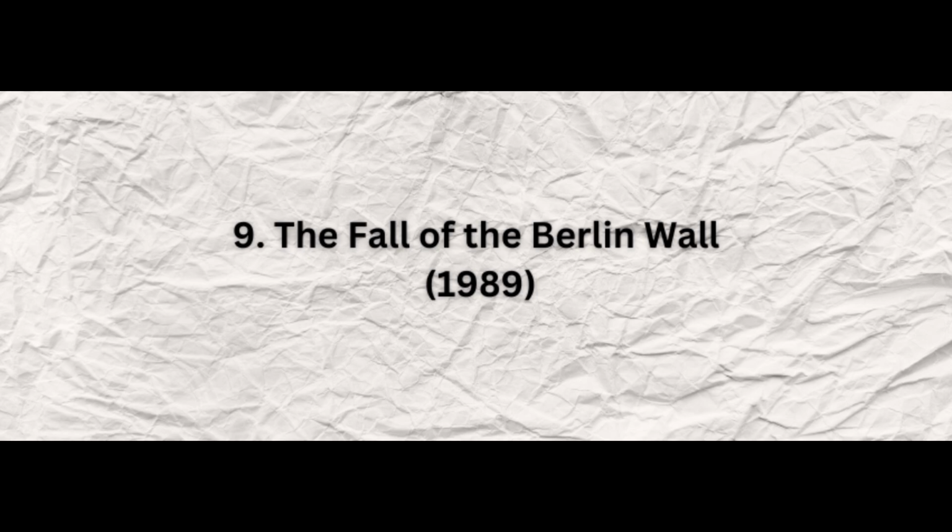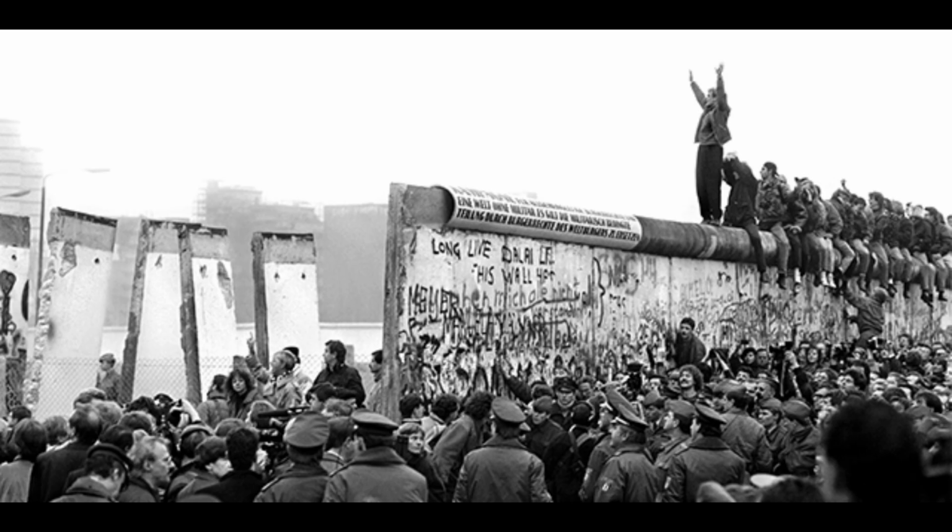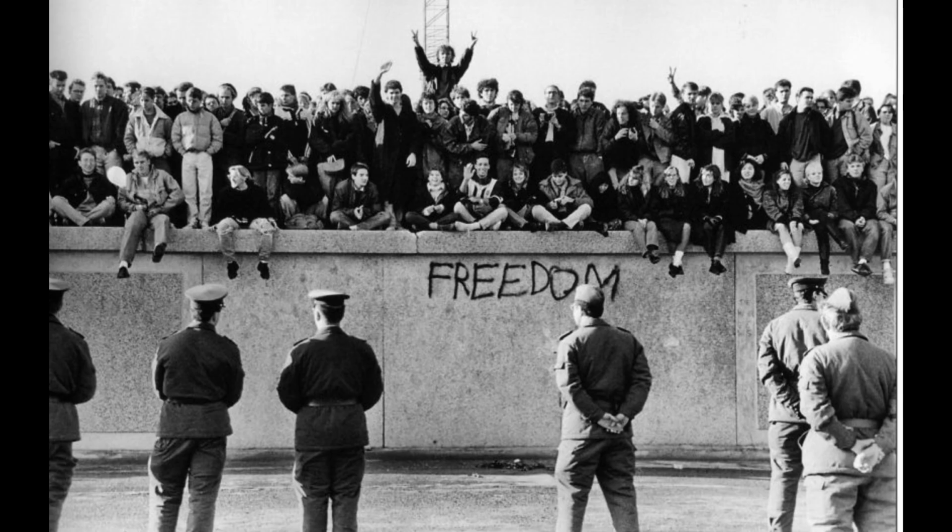The fall of the Berlin Wall. The fall of the Berlin Wall in 1989 symbolized the end of the Cold War and the division between East and West Germany. It marked the beginning of German reunification and a new era of freedom in Eastern Europe.